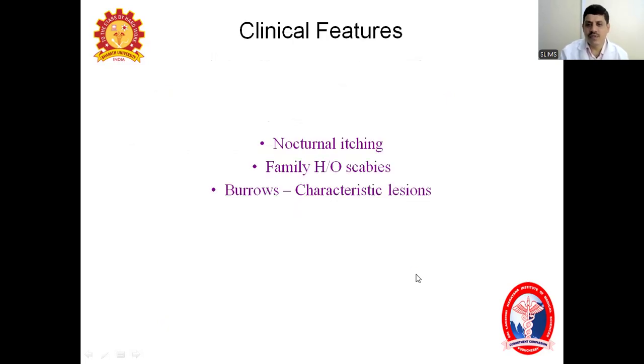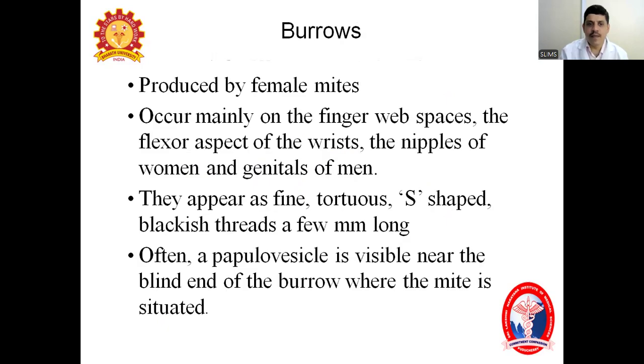Coming to the clinical features. Clinical features mean symptoms and signs of the disease. What are the symptoms? The patient comes mainly with nocturnal itching, which means severe itching in the night. There is always a family history of scabies because it spreads from one person to another. The characteristic lesions we see in this disease are burrows. We are going to explain each in the future slides.